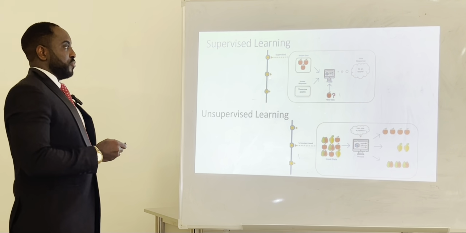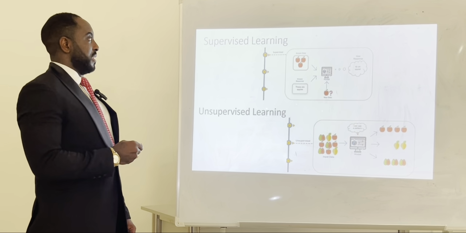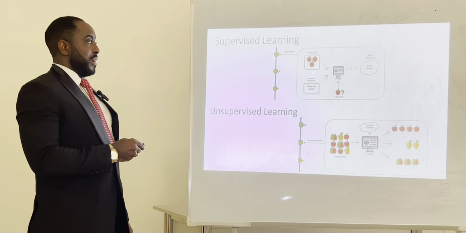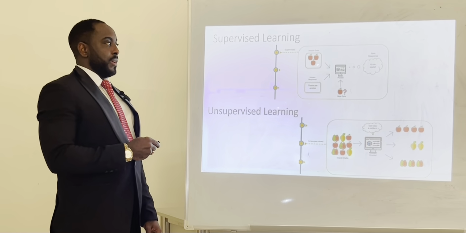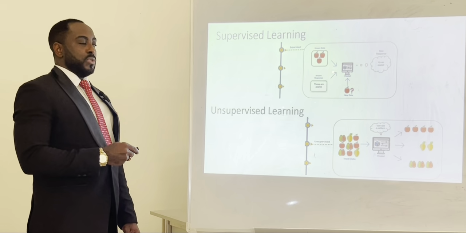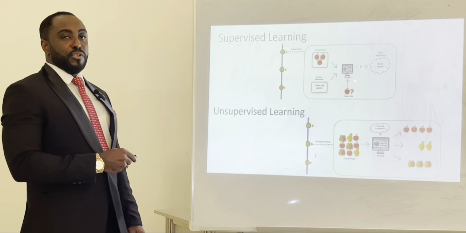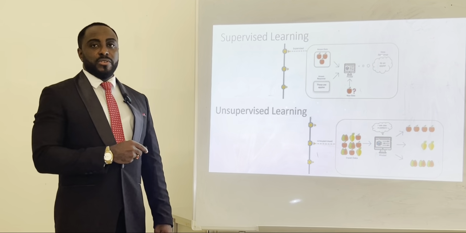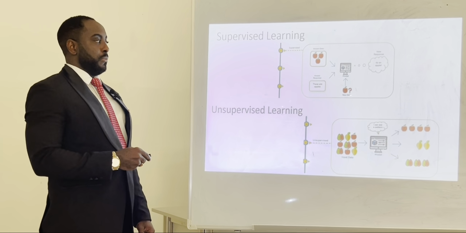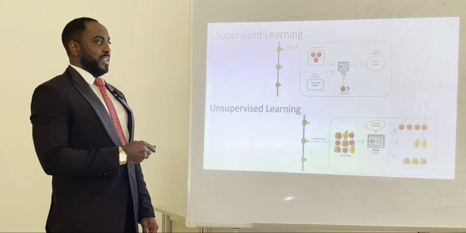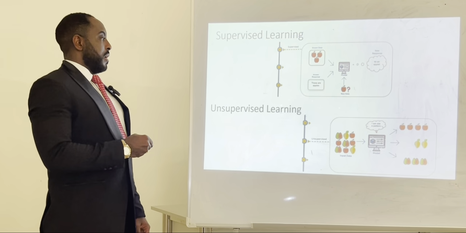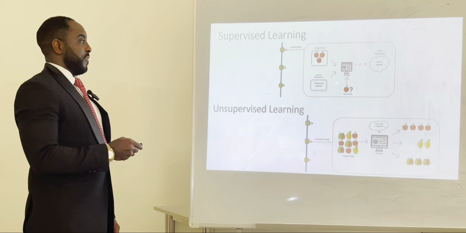Okay, so in supervised learning, there's always known data. Look at this example now. I tell my computer that this is an apple. Then I feed it and I say, what is this? It says, these are apples. So next time when I put this data to my machine, it already knows, because I've been able to label this data as an apple. So I can now put new data to my machine and say, what is this? Then the machine says, it is an apple, because it has known from experience the data that was input in my computer.